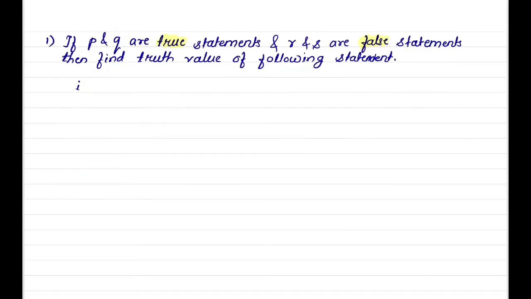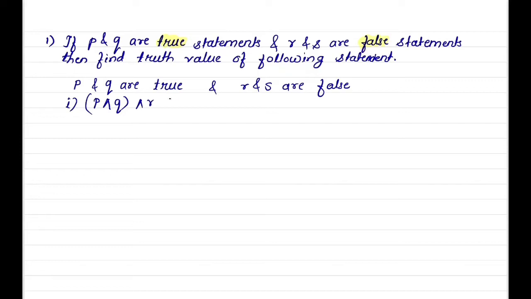If P and Q are true statements and R and S are false statements, find the truth value of P and Q and R. This is equivalent to T and T and F. T and T is equivalent to T, and T and F is equivalent to F. That means the truth value of the given statement is F.